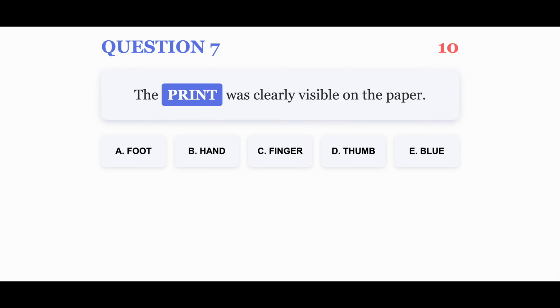Question 7. The print was clearly visible on the paper. Your options are A. Foot, B. Hand, C. Finger, D. Thumb, E. Blue. You have 10 seconds.